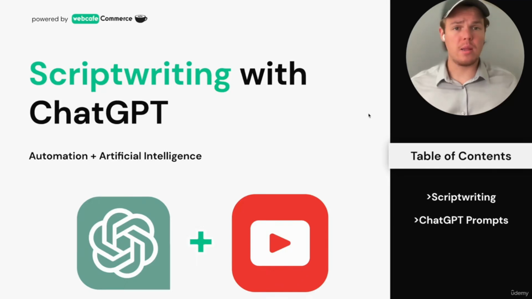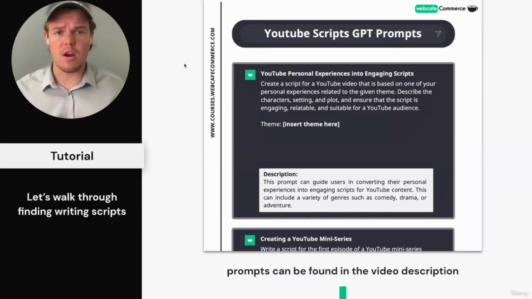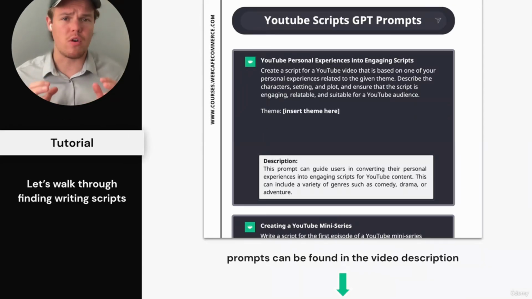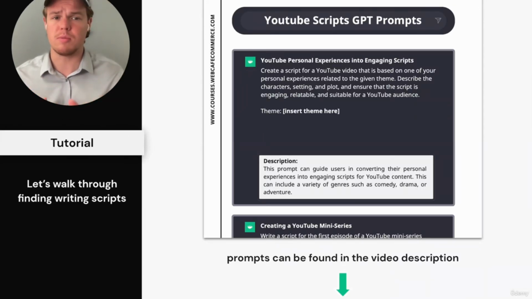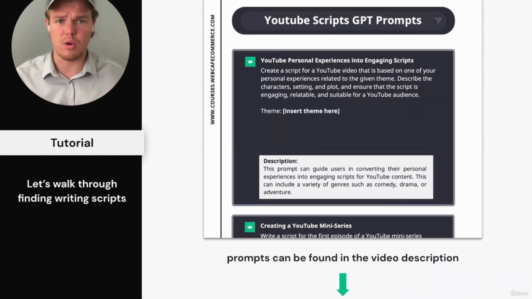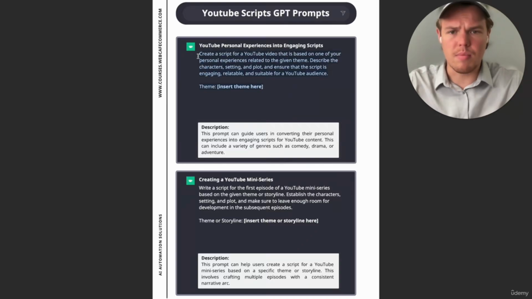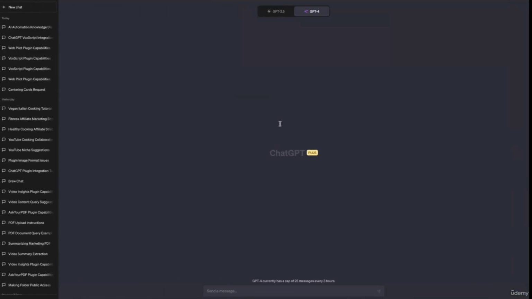All right, now let's see how we can leverage ChatGPT in order to script write possible content we want to do for our YouTube channel. As always, you can grab the prompts down in the description below in that nicely formatted PDF. But let's go ahead and jump into our first prompt here, which is going to be YouTube personal experiences into engaging scripts. Let's go ahead and just copy the prompt here, jump over to GPT.